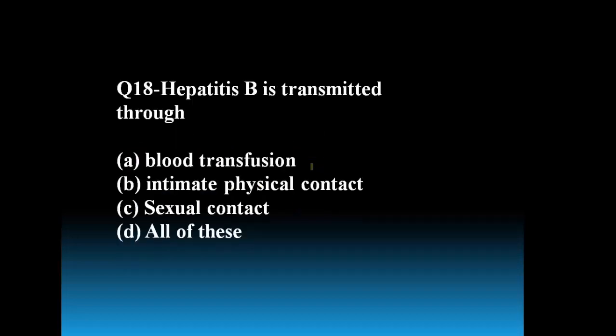So moving to the next one. Hepatitis B is transmitted through blood transfusion, intimate physical contact, sexual contact, all of these. So the answer is all of these, because hepatitis B is also included under sexually transmitted diseases.